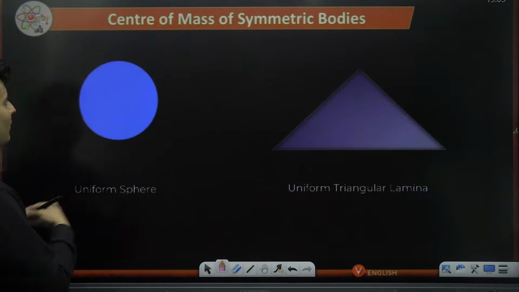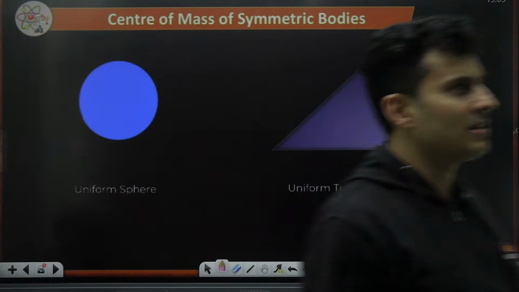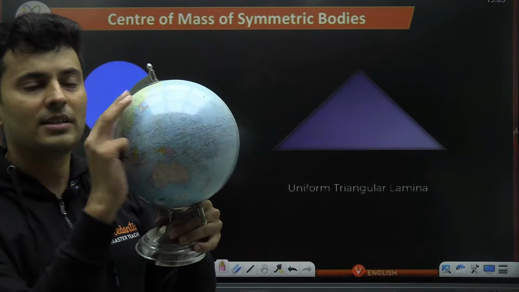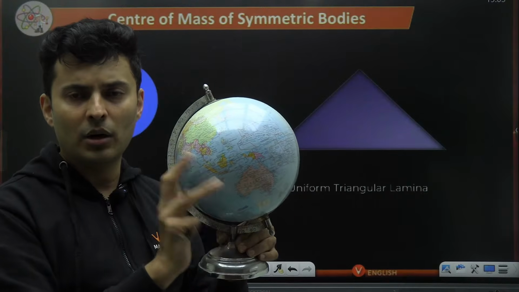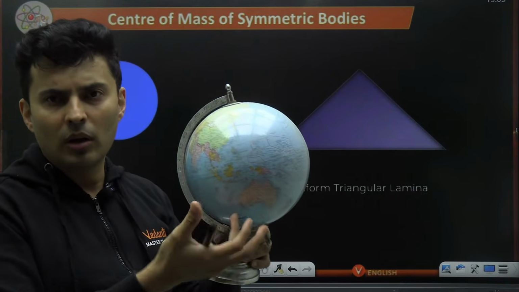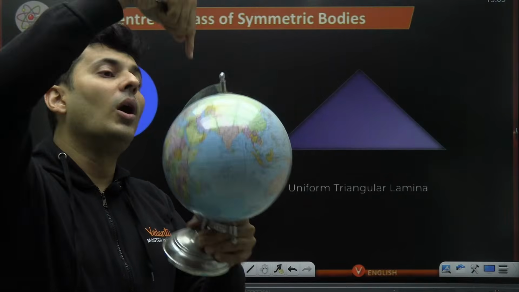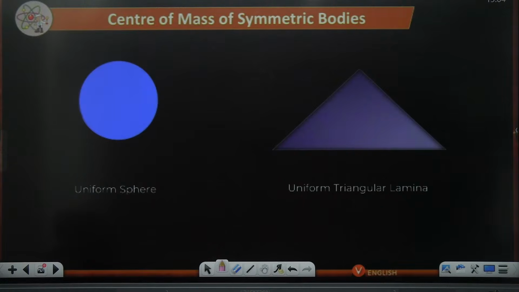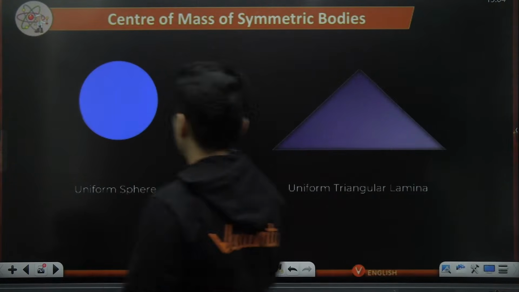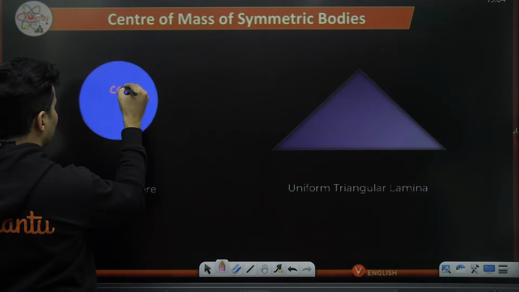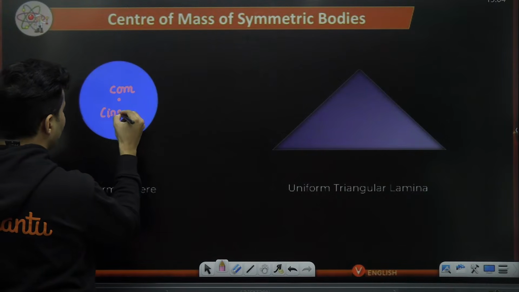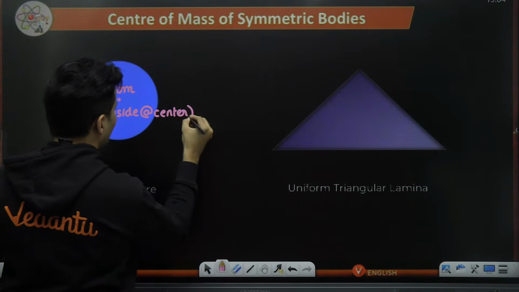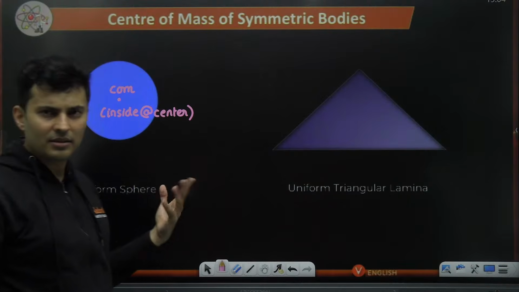You take a uniform sphere. Sphere is something like this. Yeah, a solid sphere. Imagine this is completely filled with some metal or some wood or some thermocol or whatever, some solid chunk is there. If you go on the axis exactly at the center, inside of this sphere, that's where the center of mass will be. Okay, it will be inside, at the center, of course. Same thing for hollow also. Doesn't matter whether it is solid or hollow.